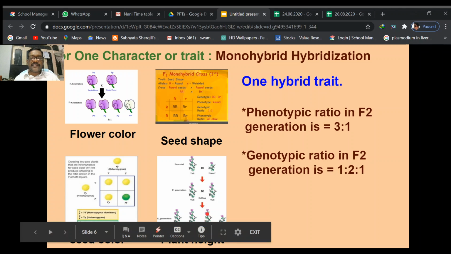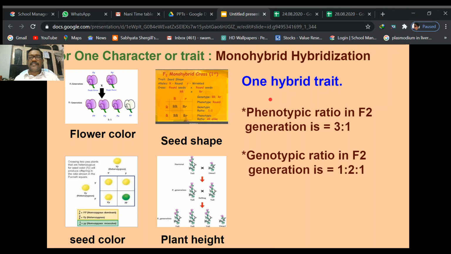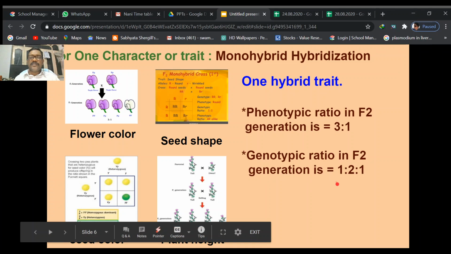One is homozygous dominant, two are heterozygous dominant, and one is the pure dwarf plant, homozygous recessive. So in the F2 generation of this monohybrid hybridization, the phenotypic ratio is 3:1, 3 tall plants and 1 dwarf plant, and the genotypic ratio is 1:2:1, meaning 1 homozygous dominant, 2 heterozygous dominant, and 1 homozygous recessive plant. This is an example.